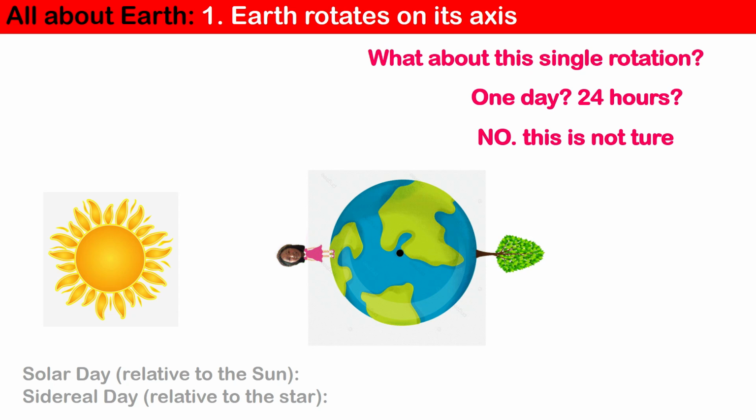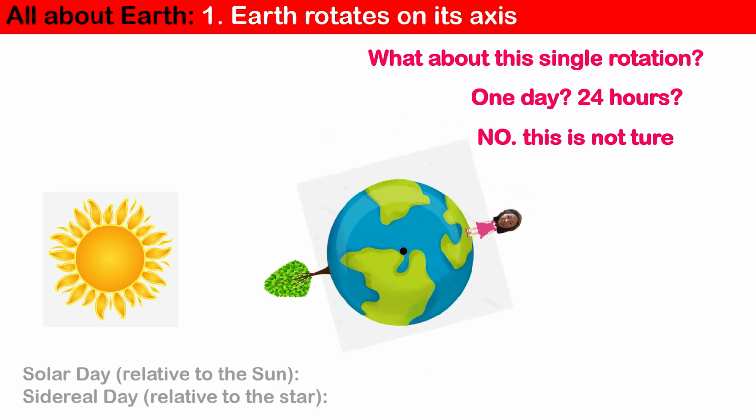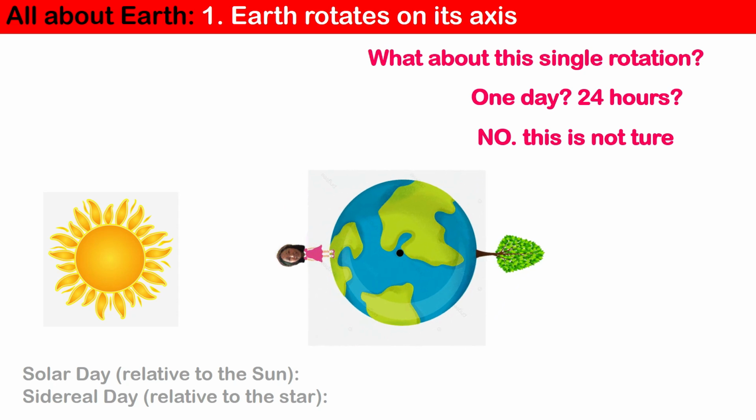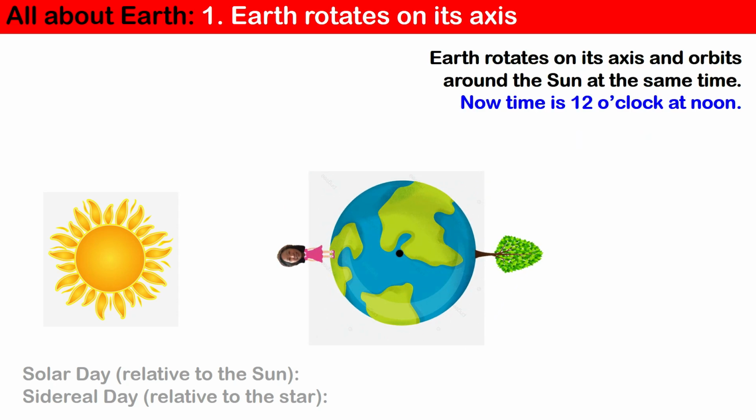This is not real. Earth rotates on its axis, but at the same time Earth rotates around the Sun. We will study Earth orbiting around the Sun next time. Earth rotates on its axis and orbits around the Sun at the same time. When you look at this drawing, what time is it for the girl? The Sun is over her head. Her time is 12 o'clock at noon.